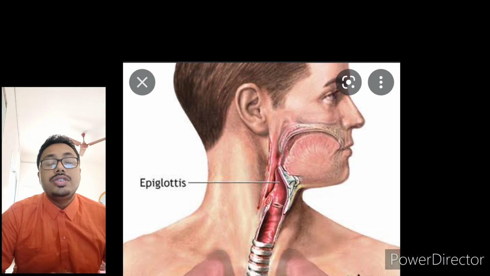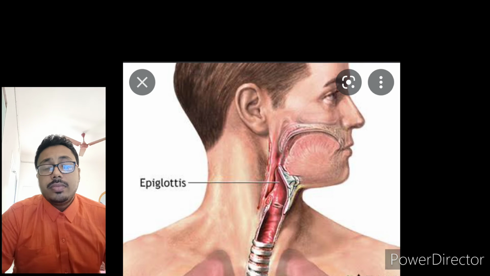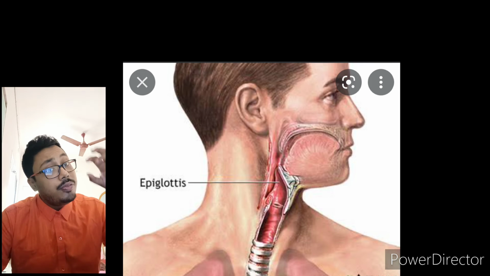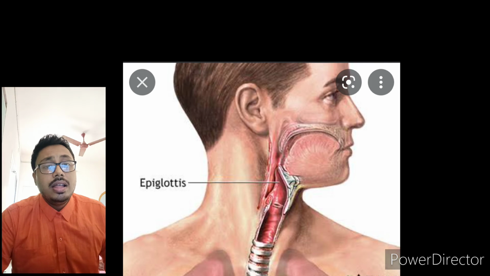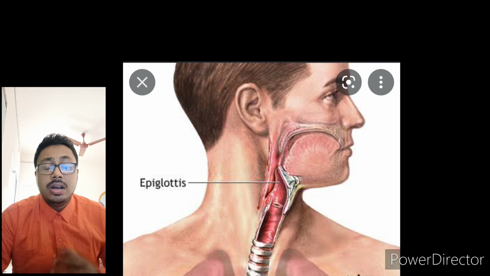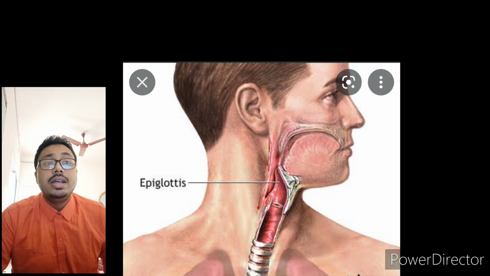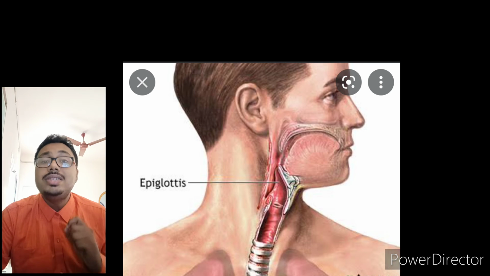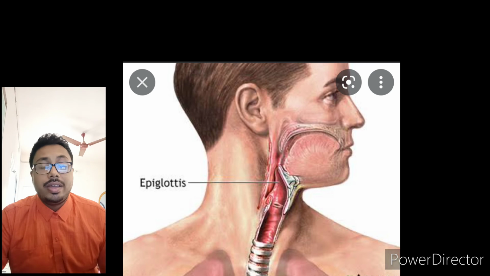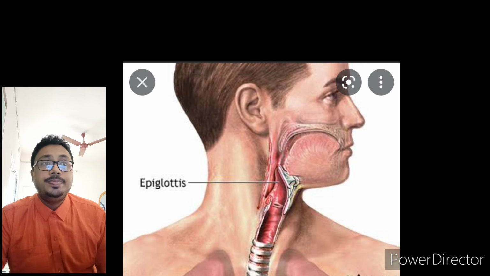It is a flap-like structure which is present in the throat, closer to the trachea, which prevents the food from entering into the trachea. Suppose the food enters the trachea, then it will create a severe accident. The person may die also. So the epiglottis prevents it. The name is epiglottis. It prevents the food from entering the trachea, so it smoothly passes through the esophagus.